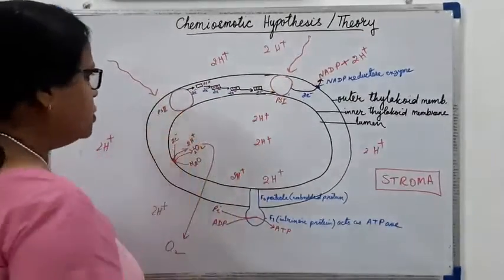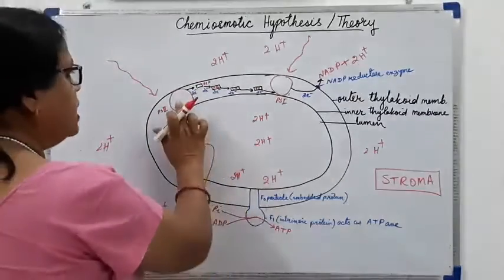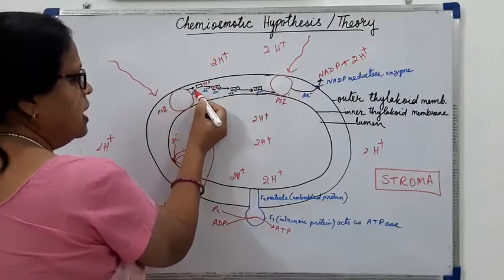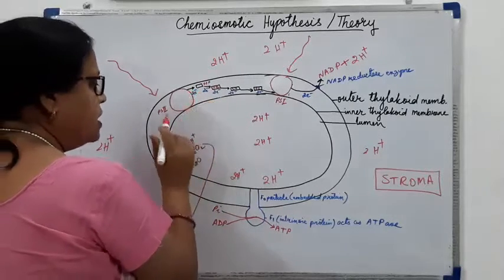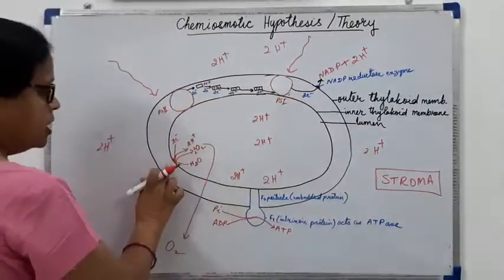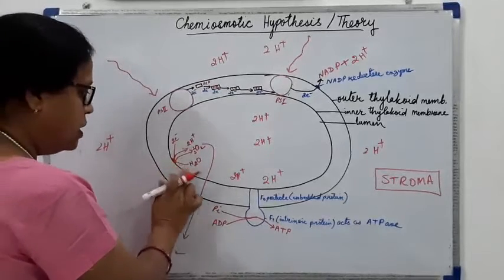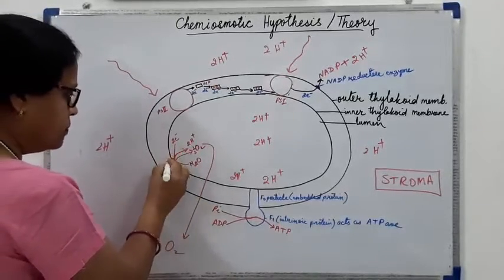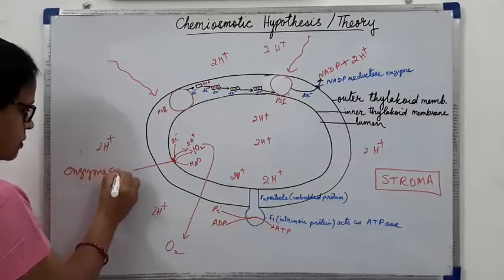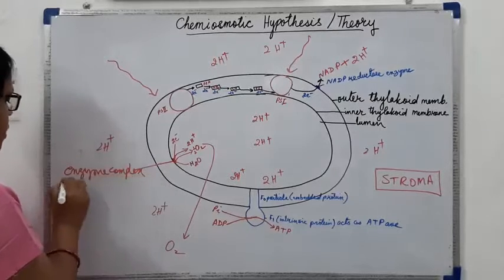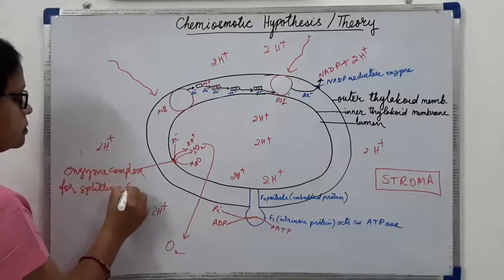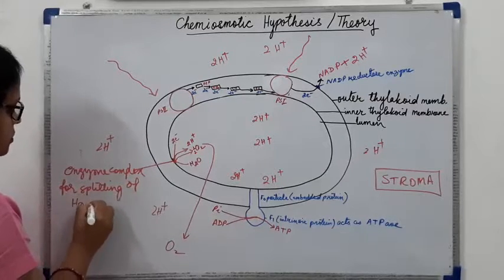Pigment system 2 will start functioning and release electrons. Here I have shown that electrons are released from pigment system 2, and these electrons are replaced by the splitting of the water molecule. We can see here this is the enzyme complex for splitting of water molecule.